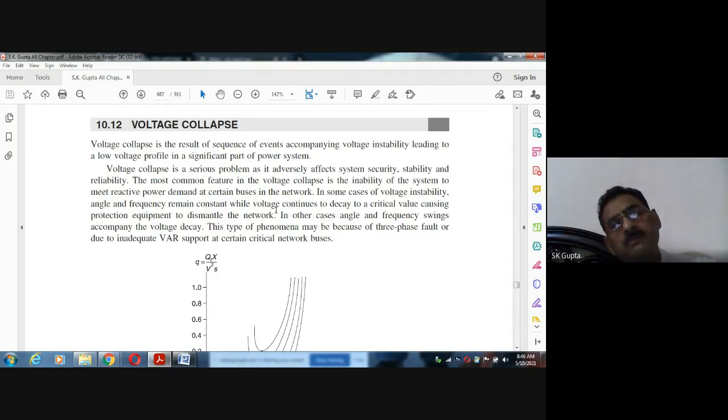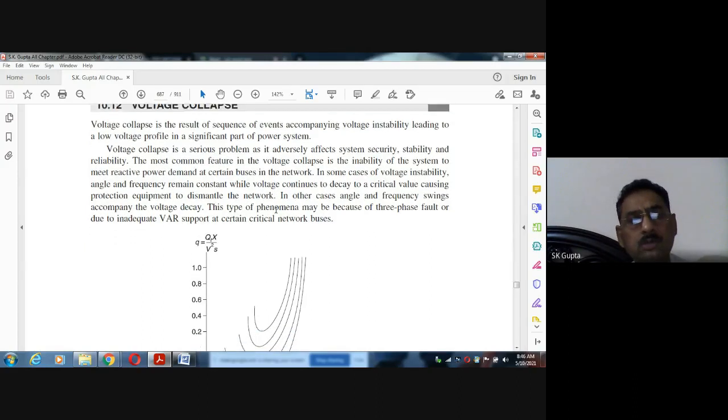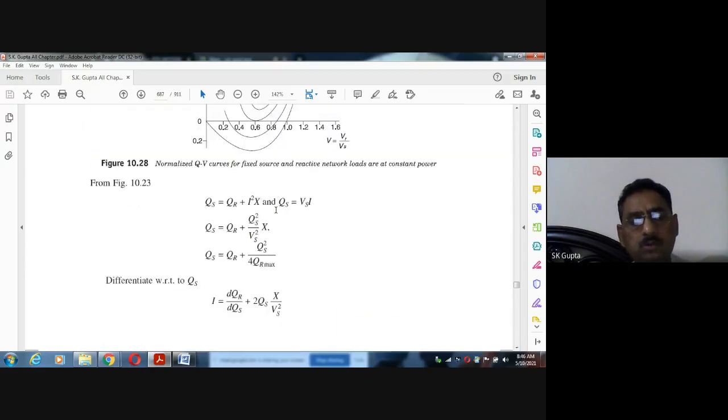Voltage of one area affects another area, and the whole system goes to very low voltage, zero voltage. System will be unstable, or sometimes it affects the frequency, and angle instability takes place, and finally the system collapses because of desynchronization.